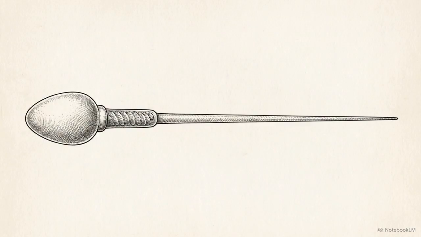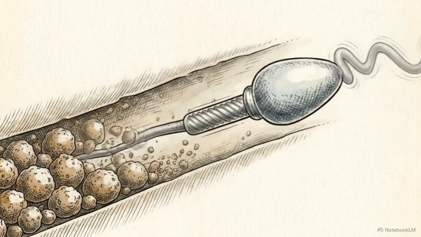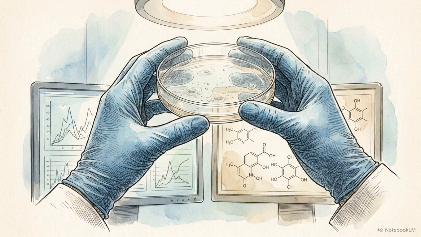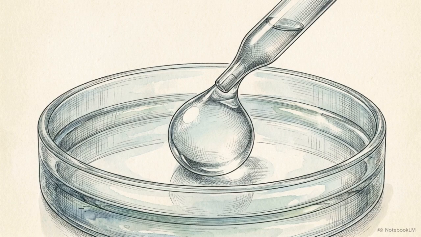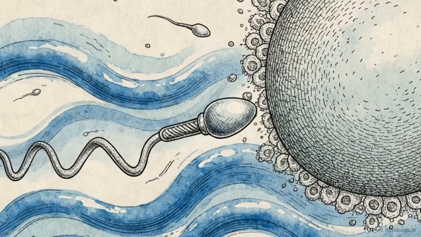While motility is essential for movement, it is insufficient on its own. A cell's success depends as much on its specific geometric response to flow and its chemical compatibility as it does on its swimming power. These biomechanical variables and chemical incompatibilities provide a new framework for specialists to identify specific causes for cases of previously unexplained infertility. This data also provides a direct pathway for optimizing the viscosity and chemical composition of artificial insemination media to better support sperm navigation. At the microscale, life is the result of a mathematically precise interplay between fluid dynamics and chemical ecology.